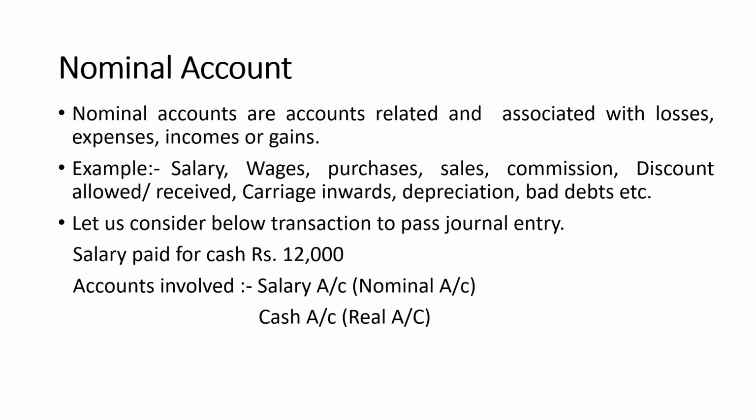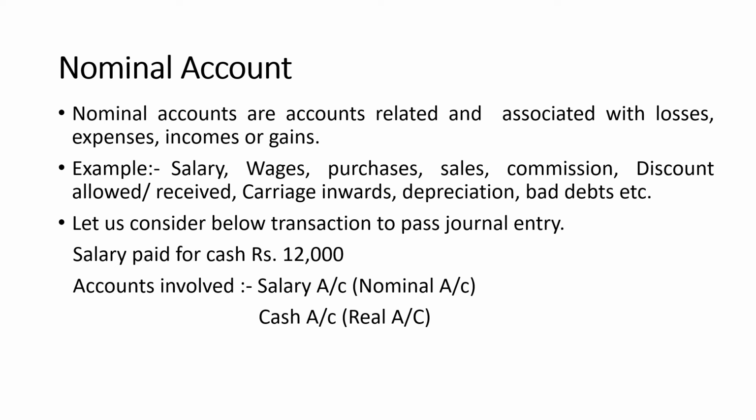Now, let us discuss the third type of account, nominal account. Nominal accounts are accounts related to and associated with losses, expenses, incomes, or gains. So nominal account rule is debit all expenses or losses, credit all incomes or gains. Examples for nominal accounts are salary, which includes both received and paid, then wages received and paid, then purchases, sales, then commission received and paid, discount allowed and received, then carriage inwards.